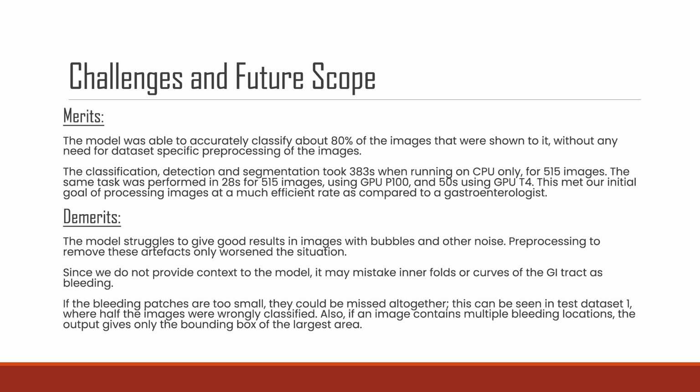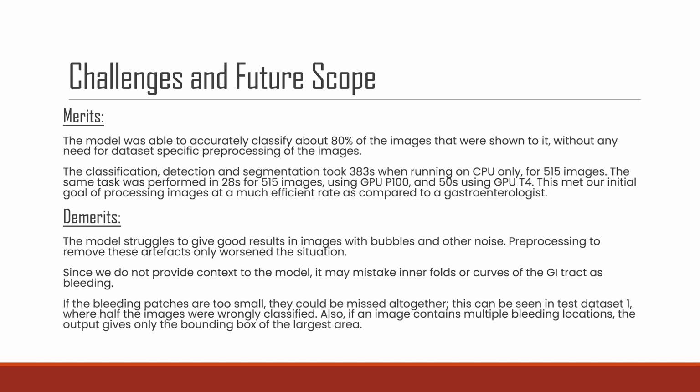Now, coming to the demerits, the model struggles to give good results in images with bubbles and other noise. Pre-processing to remove these artifacts only worsened the situation. Since we do not provide context to the model, it may mistake inner folds or curves of the gastrointestinal tract as bleeding. If the bleeding patches are too small, they could be missed altogether. This can be seen in test dataset 1, where half the images were wrongly classified.